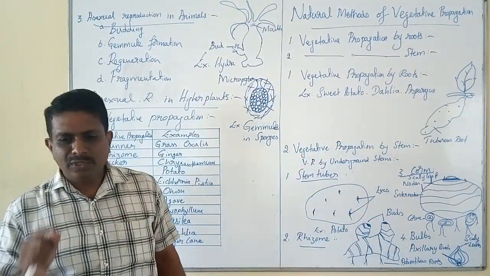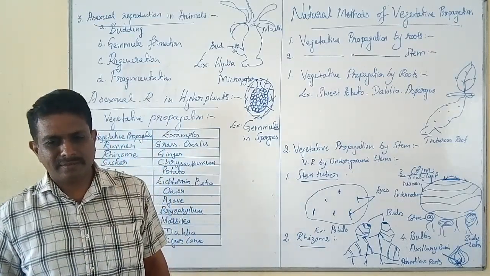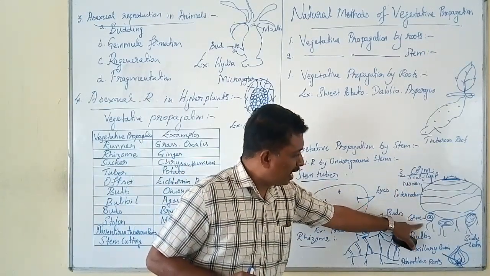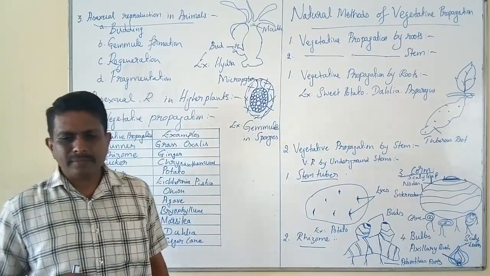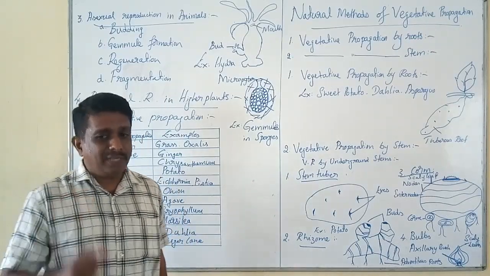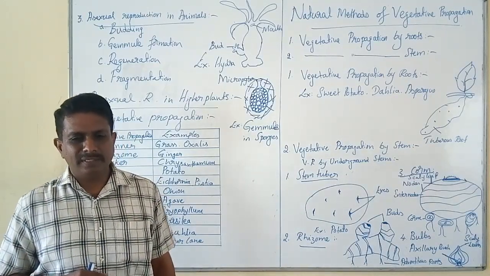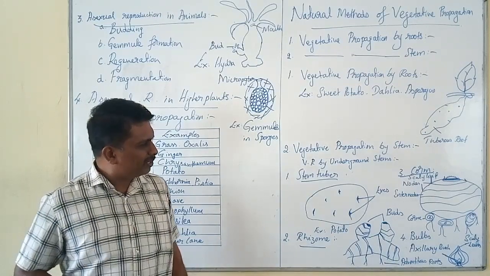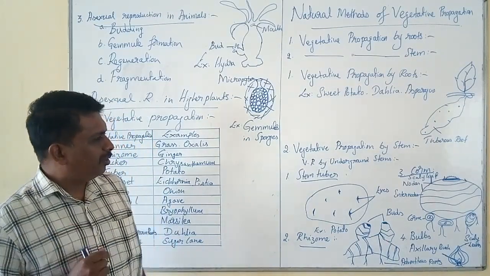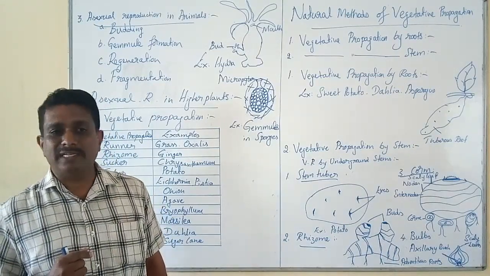The axillary buds give rise to new plants during favorable conditions. Naturally, you can find corm type of vegetative propagation in Amorphophallus.